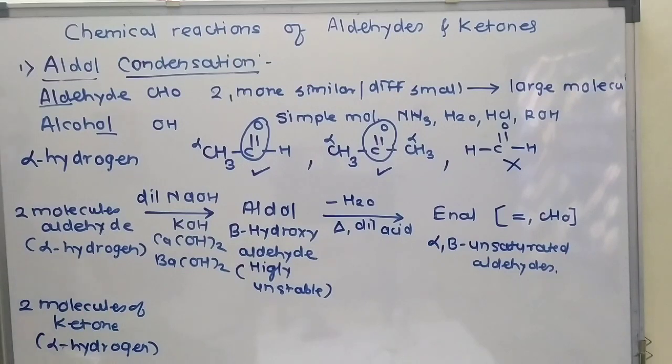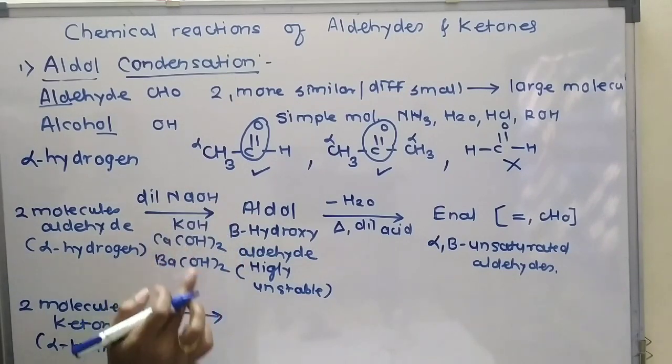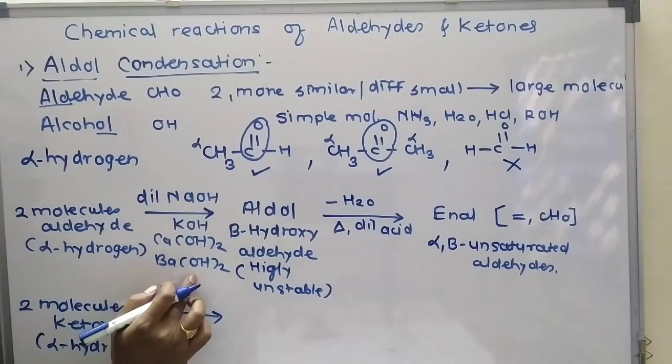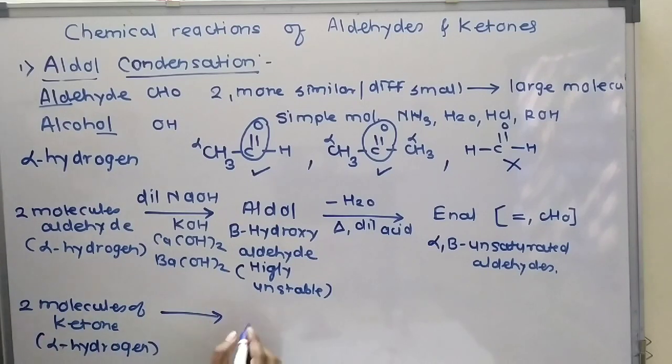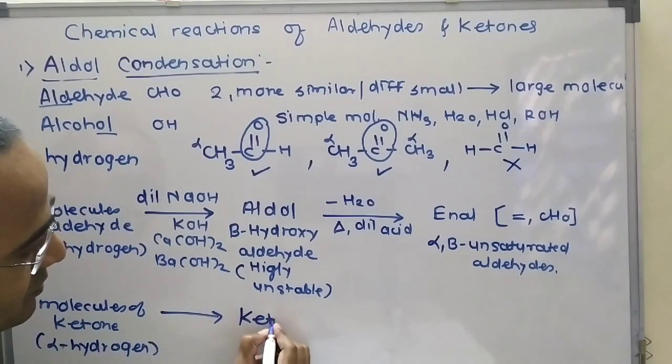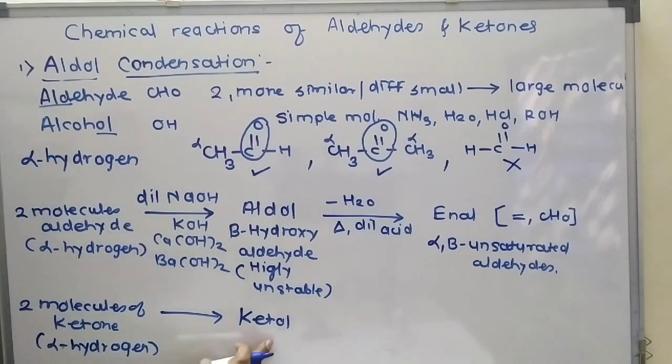When two molecules of ketone containing alpha hydrogen combine with each other in presence of a base like NaOH, KOH, calcium hydroxide or barium hydroxide, there is formation of ketol. This ketol is also called beta hydroxyketone.